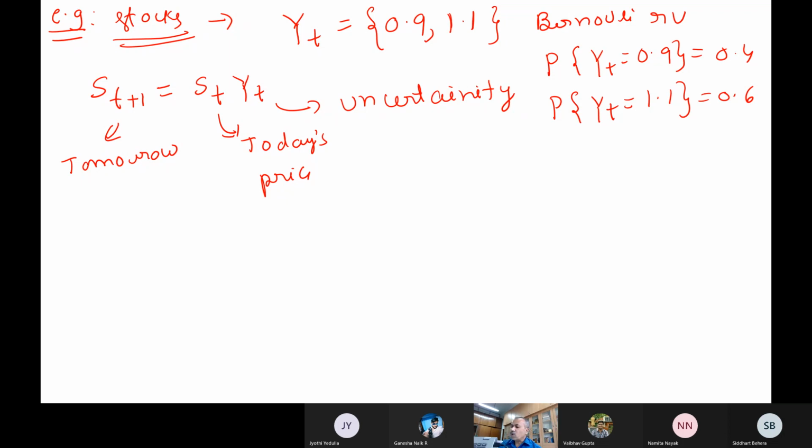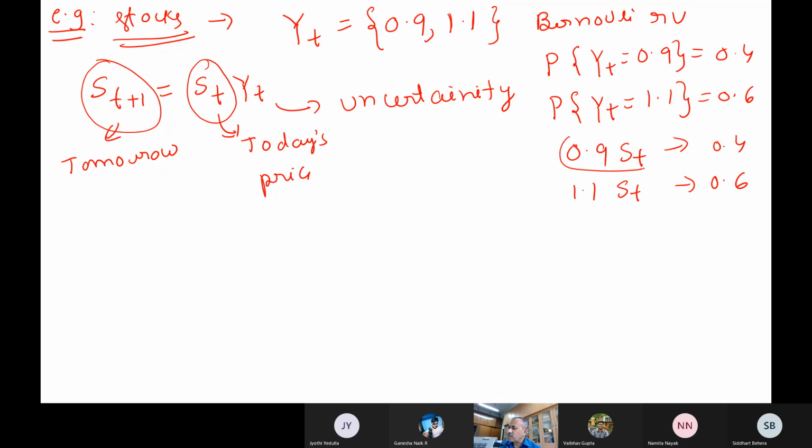So that is tomorrow's price. If today's value is S of t, tomorrow's price can become 0.9 times S of t with a probability of 0.4, or it can become 1.1 times S of t with a probability of 0.6. That is the meaning of this sentence actually. And now let us say we invest in the stock for 2 days basically.